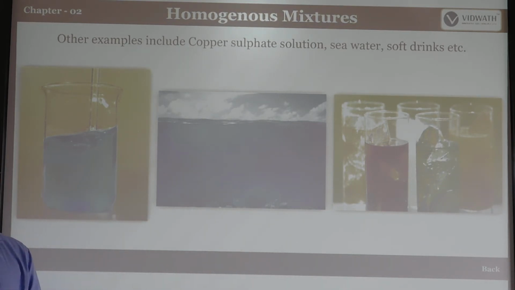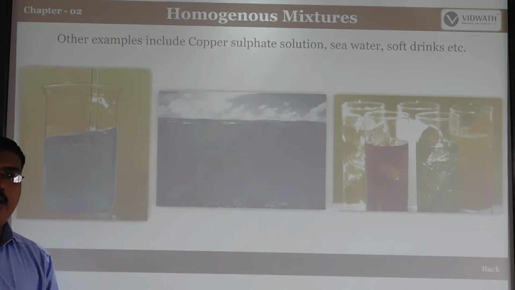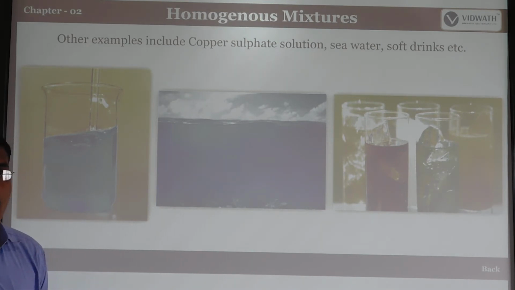Sea water is also an example of a homogeneous mixture, because in the sea or ocean various elements are combined together, maybe sodium, potassium, magnesium, and various types of salts, and they are dissolved, but we cannot distinguish them. Hence it is also called a homogeneous mixture. Lastly, in daily life we use soft drinks, cola, Pepsi. That is also an example of a homogeneous mixture.